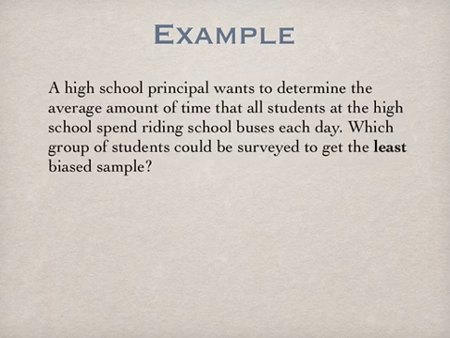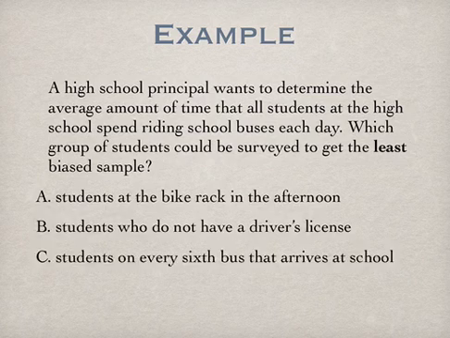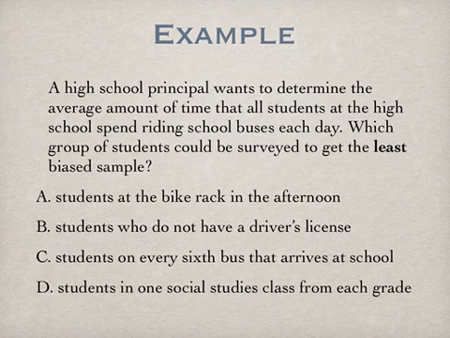Okay, here's an example of what you might see on the proficiency. This is from the sample high school proficiency test. A high school principal wants to determine the average amount of time that all students at the high school spend riding school buses each day. Which group of students could be surveyed to get the least biased sample? Take a look at these options. Make a decision on the basis of what we've been talking about in terms of which option would give them the least biased sample.